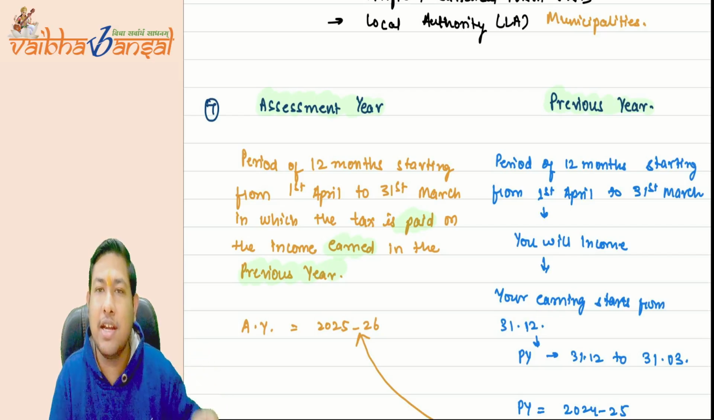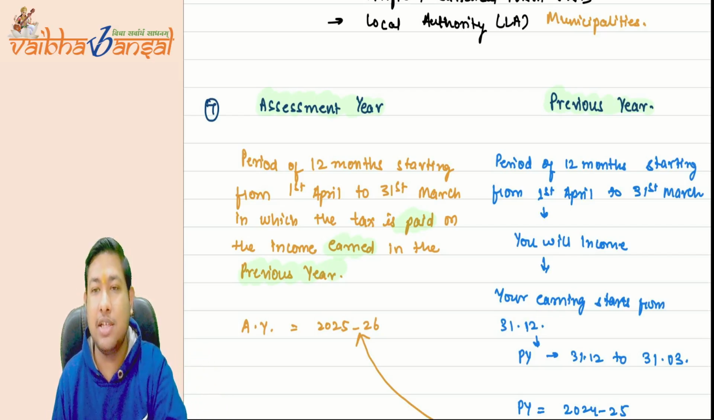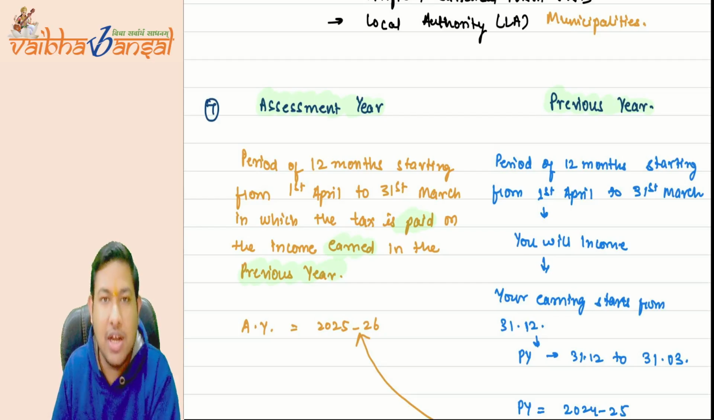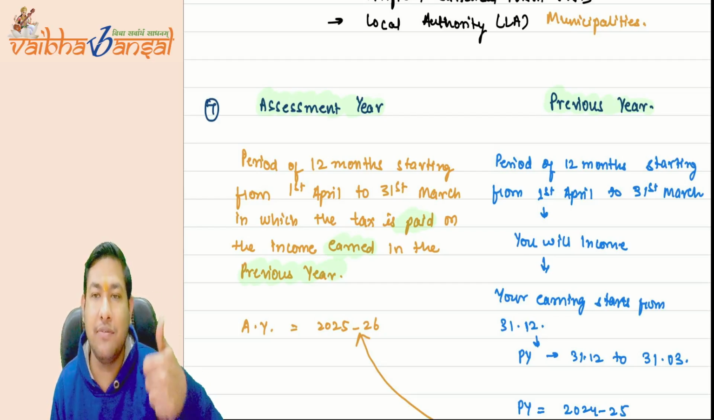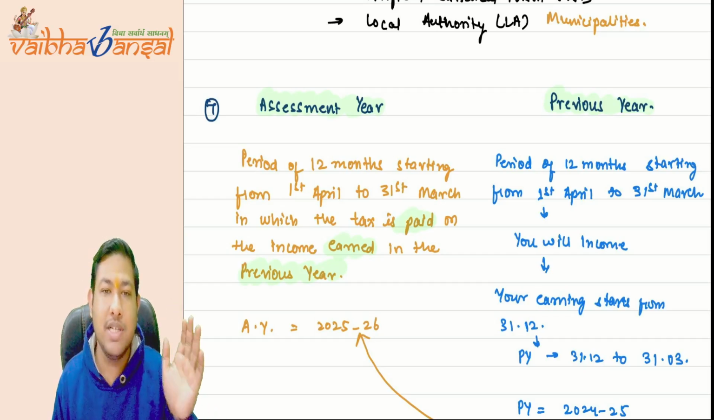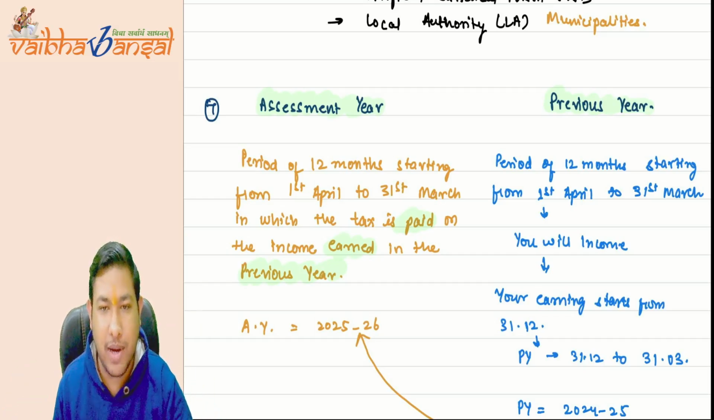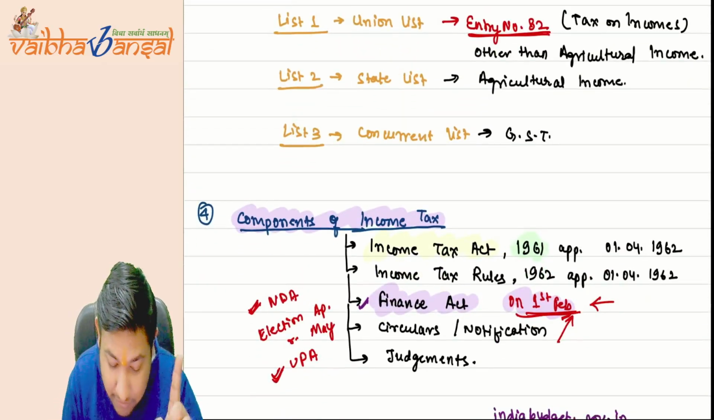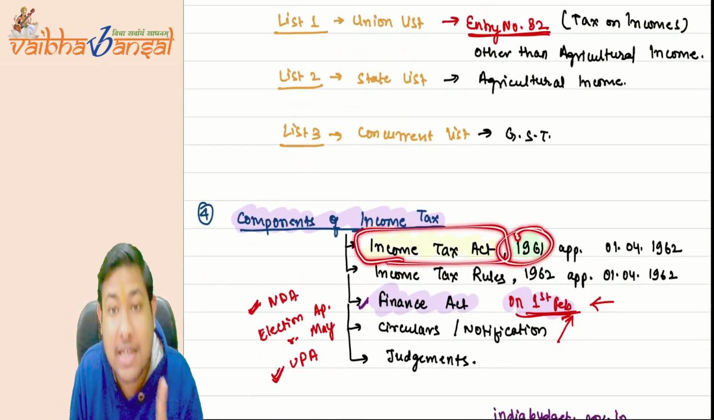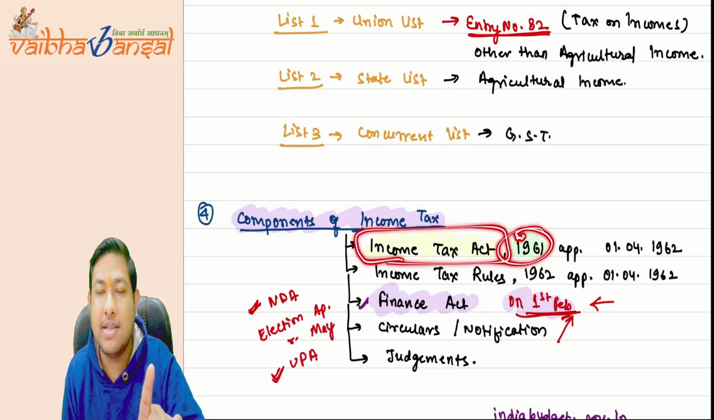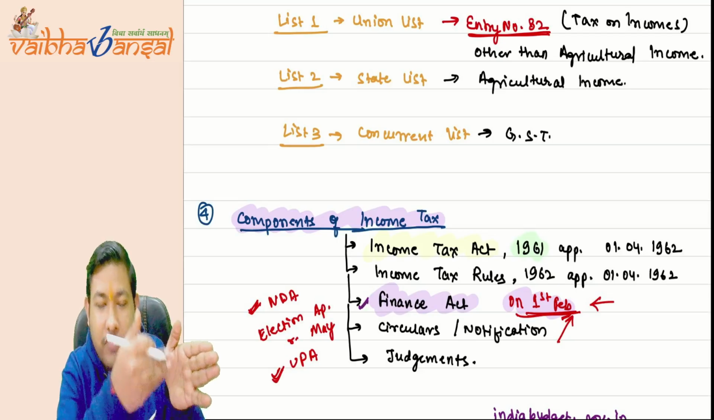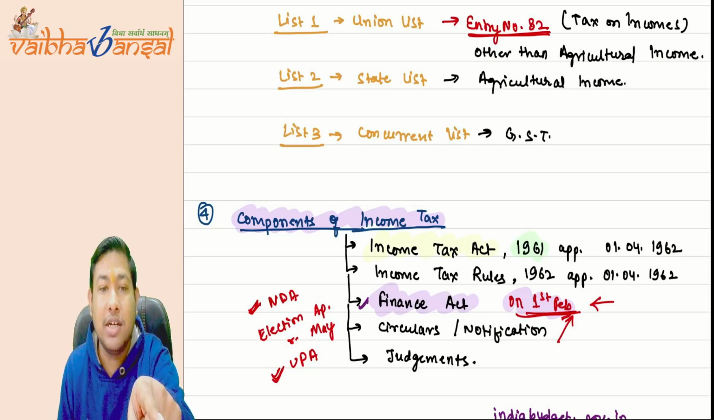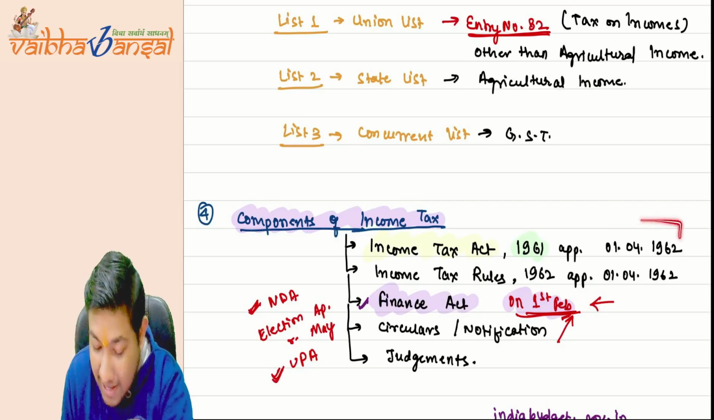So can the previous year be less than 12 months? Yes, it can be less than 12 months, where you start your business and the year runs till the 31st of March. It will be a previous year, but the assessment year will definitely, 100%, be of 12 months, from the 1st of April to the 31st of March, in which you will pay tax on the income earned in the previous year. That is why the Income Tax Act came in 1961. So from 1st April 1961 to 31st March 1962, whatever you have earned, you will pay tax on in the year 1962.